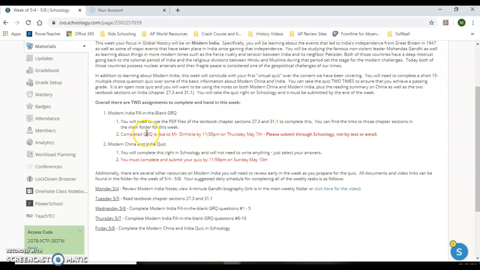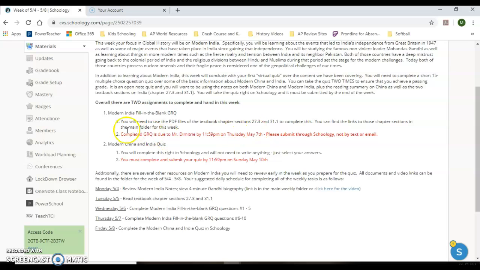That's going to be due. This is a little different, so you want to make sure you pay attention. This is due to me by Thursday, May 7th at midnight, or essentially before it becomes Friday, May 8th. Now you want to submit this through Schoology. You want to upload your document by submitting it on the assignments, not through text or email.